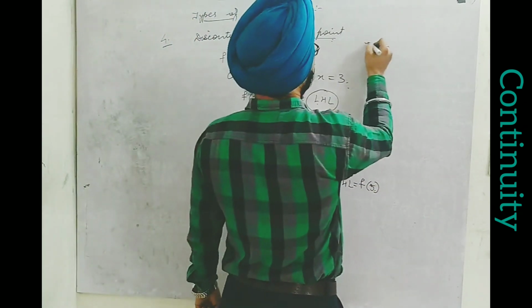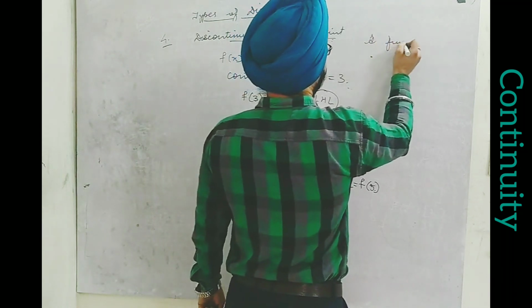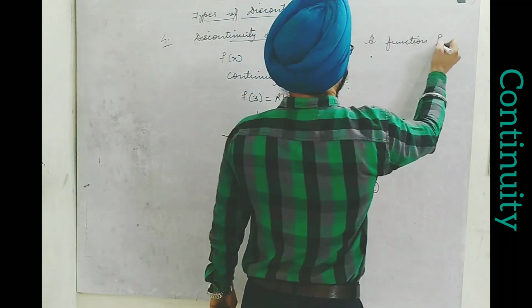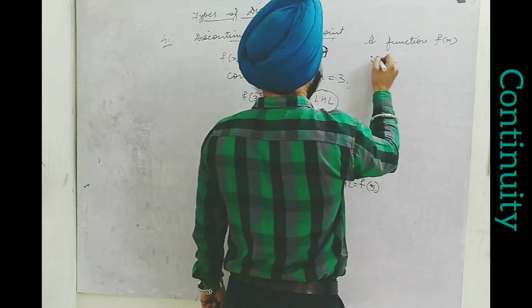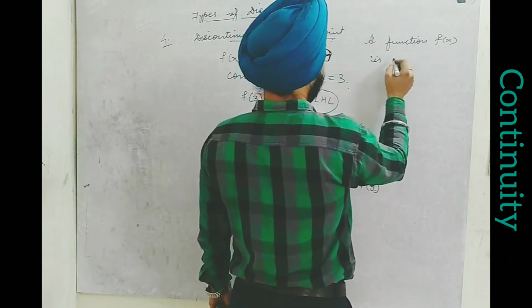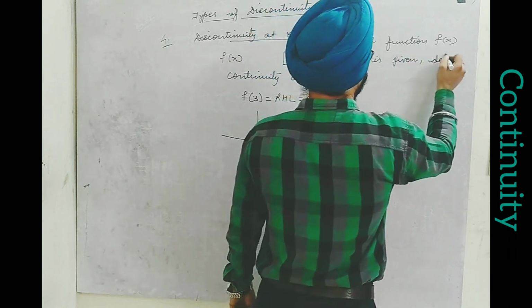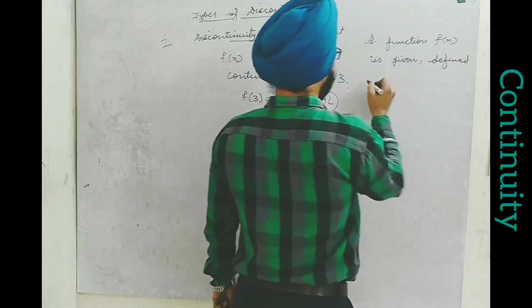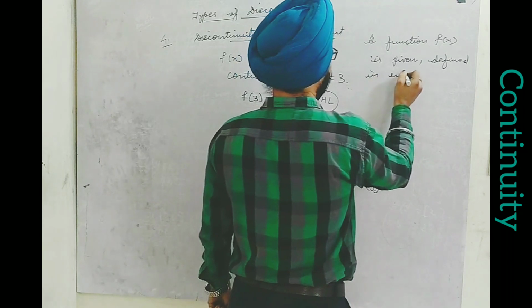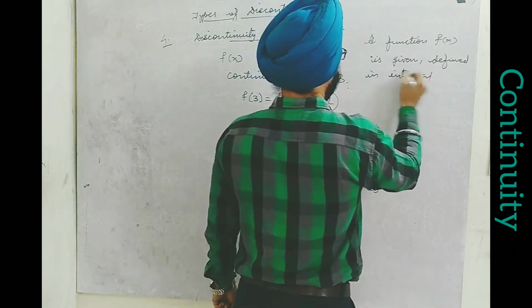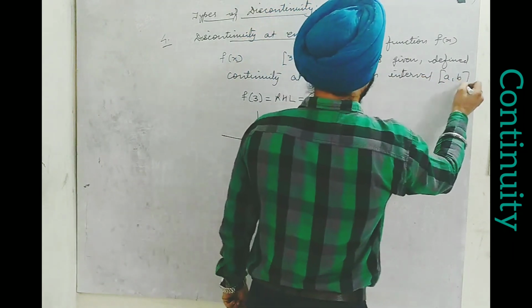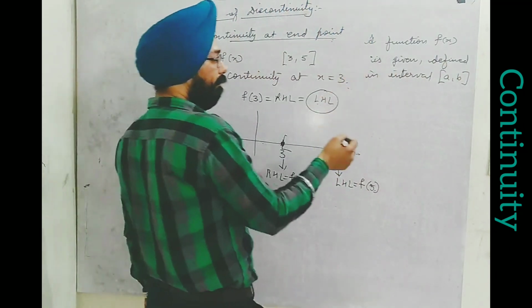Suppose a function f(x) is given, defined in a closed interval, don't forget, suppose the interval [a, b].